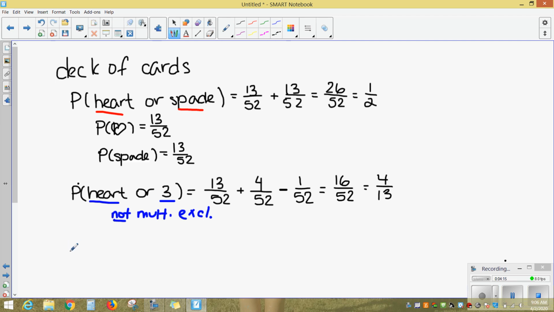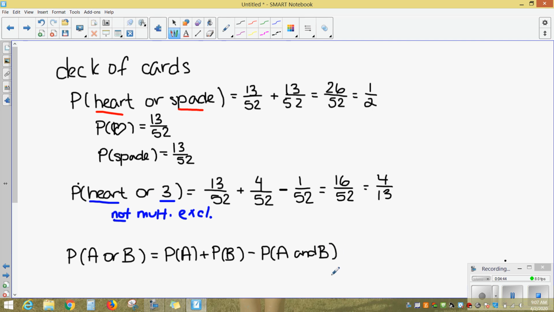If I want to find the probability of two events, one or the other happening, probability of A or B, I start out by adding those two probabilities together. The probability that A happens and the probability that B happens. But then I have to subtract out anything that I've counted twice. So I have to subtract out the probability that both A and B happen.